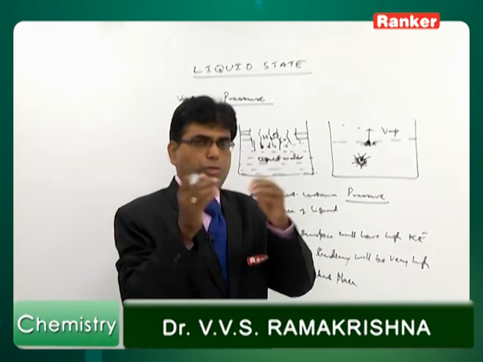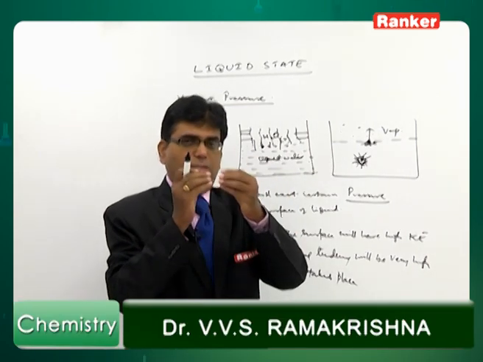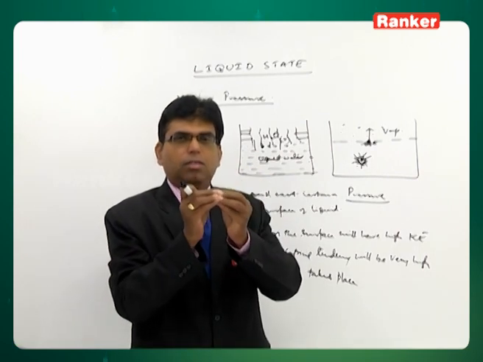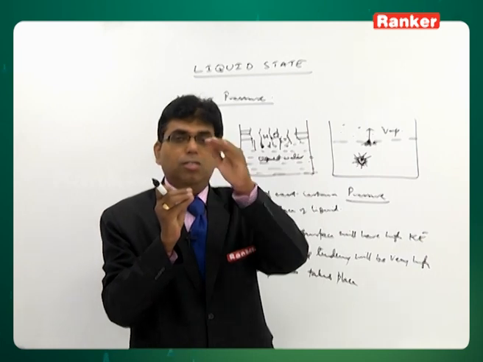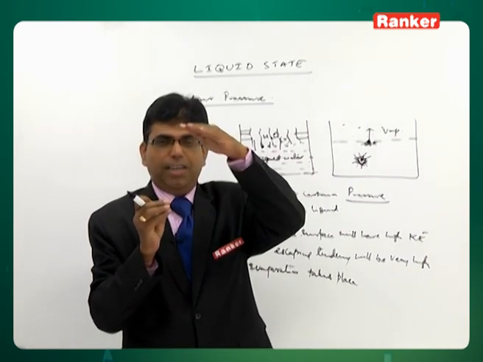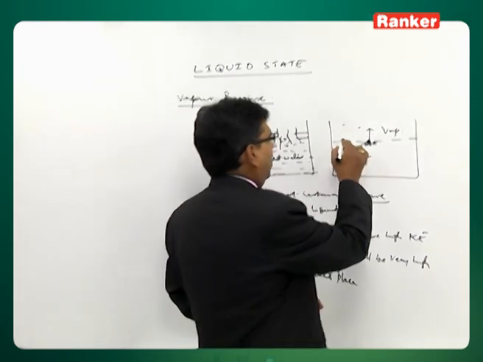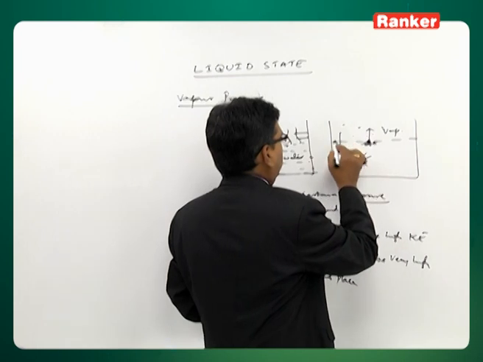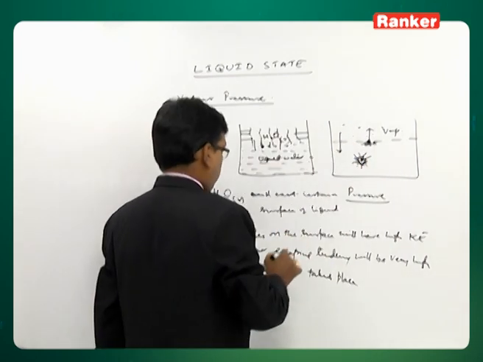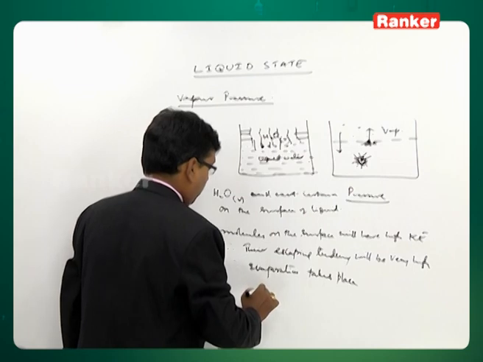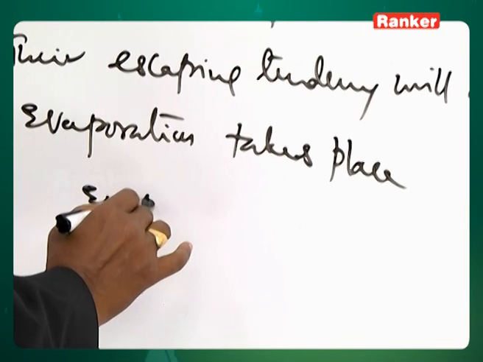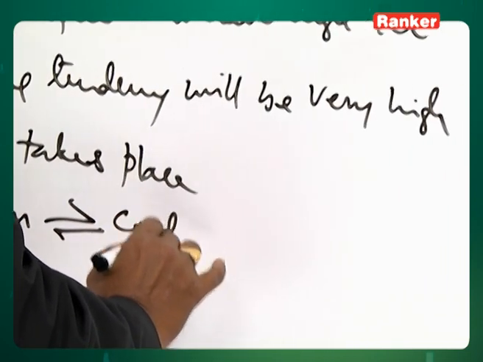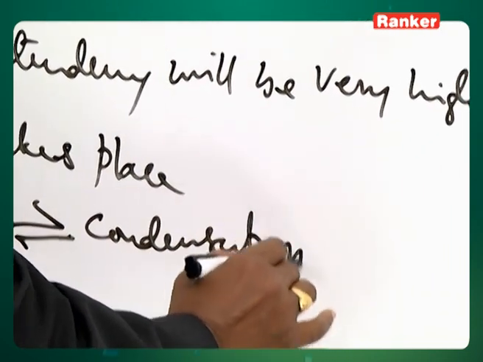Now, when the vapor is formed, the molecules in that vapor undergo intermolecular collisions. Due to these collisions, there is a possibility that the kinetic energy of the molecule decreases again and it may come down. This is evaporation and this is condensation. So we reach a stage where evaporation and condensation will be at equilibrium.